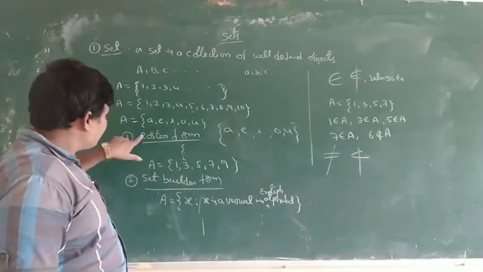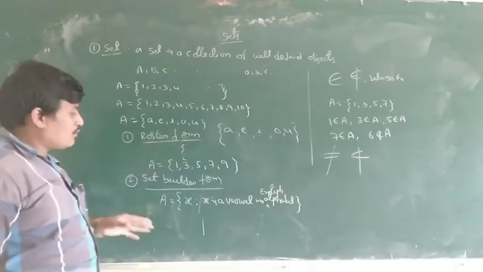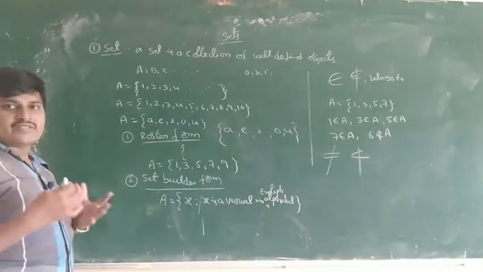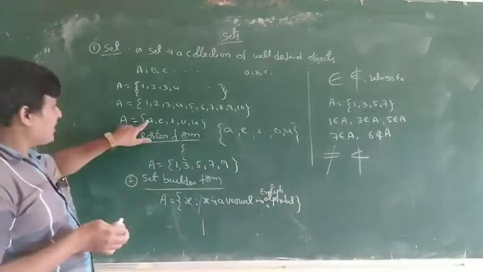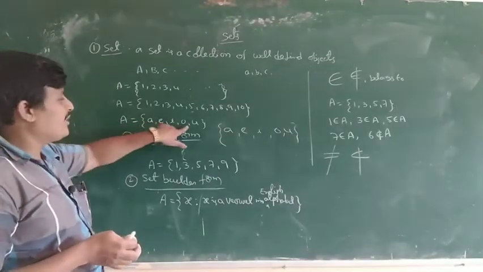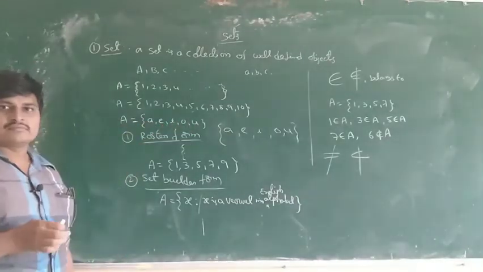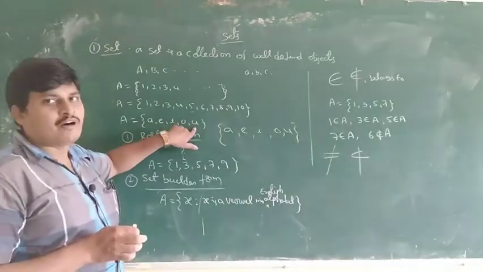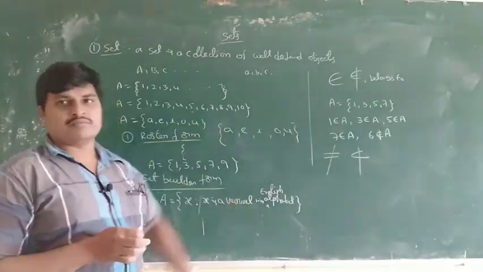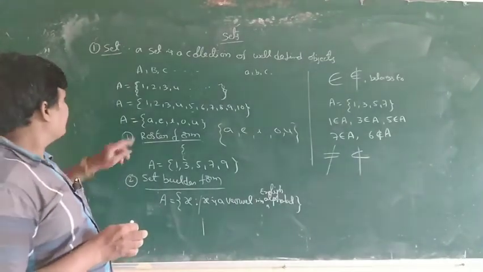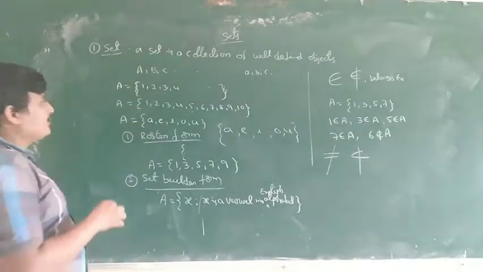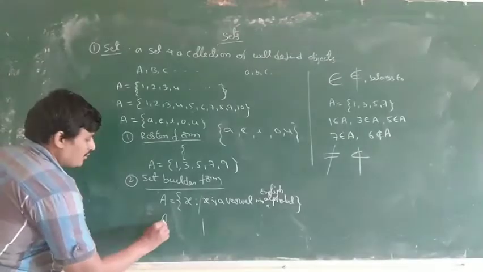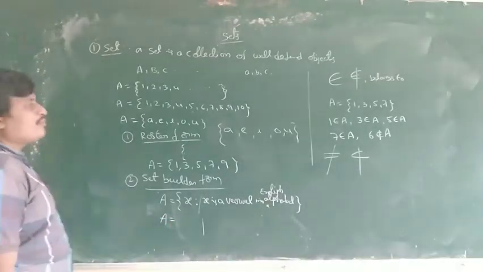In the same way, the roster form is what? You write the vowels separated by commas in braces. This is the roster form, the elements form. This is the condition form. For example, natural numbers up to 10.